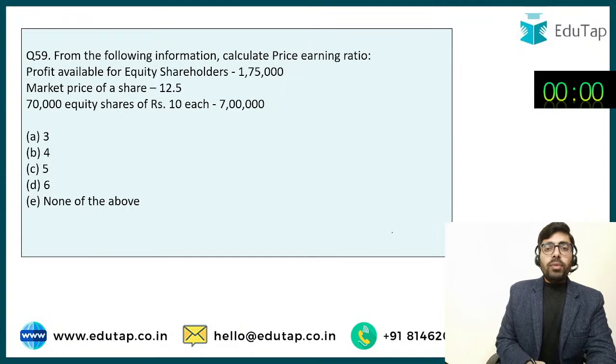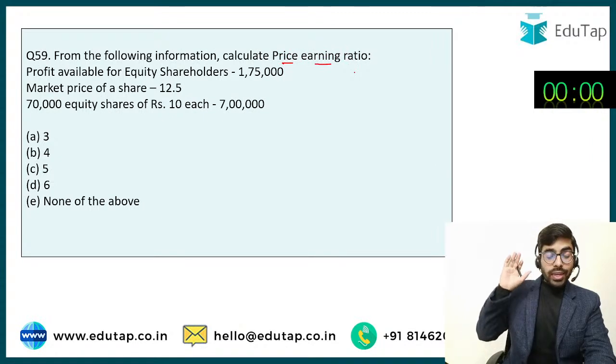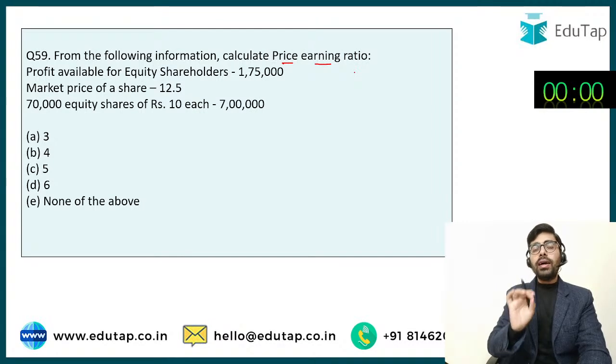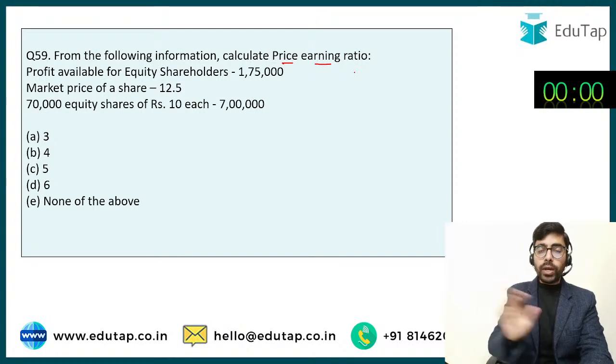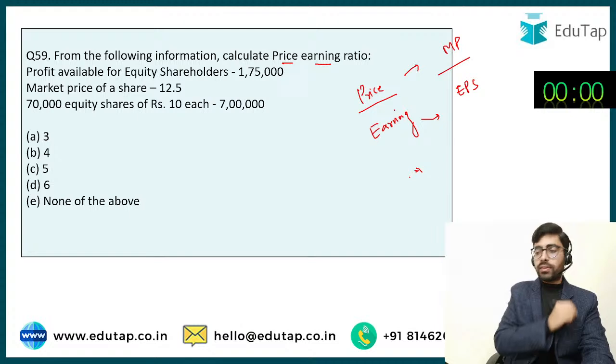From the following information, calculate price earning ratio. Now, this ratio is the simplest of all the ratios. Why? Because the formula is hidden in this term only. Price earning ratio is the ratio of price and earning. What is my price? Price is the market price of the share. What is my earning? It is earning per share. So I simply have to divide these.